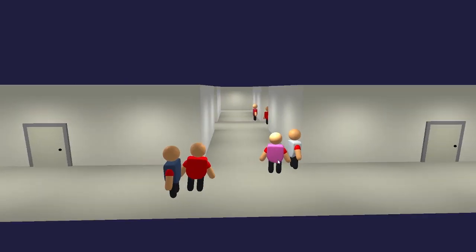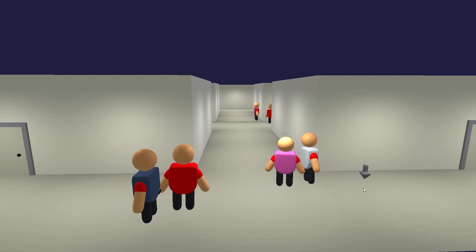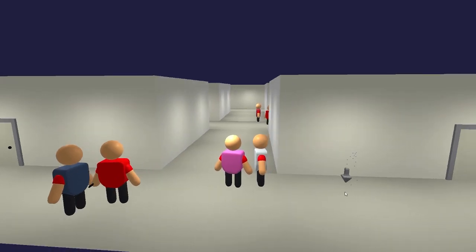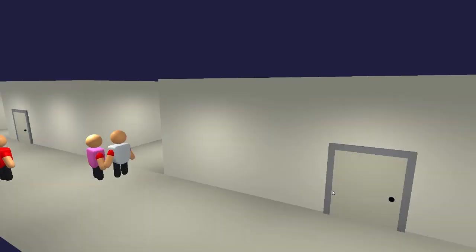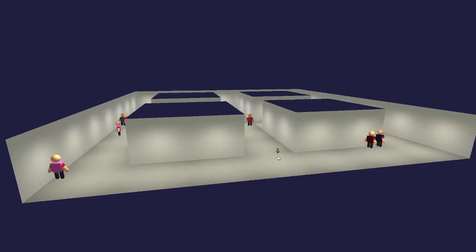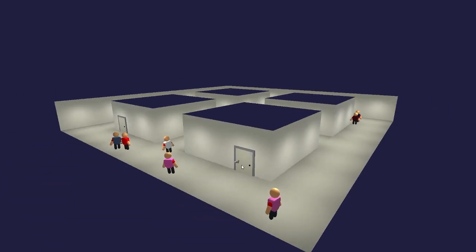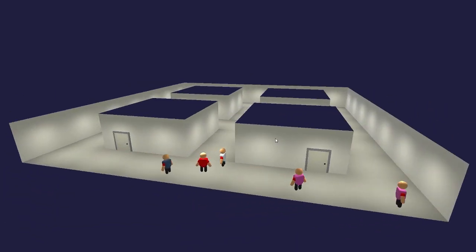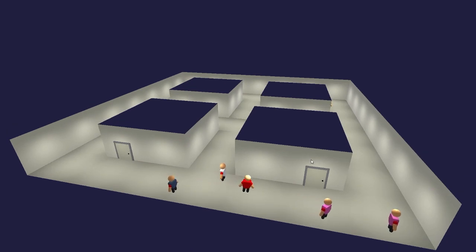I also learned in this build that having both a dynamic rigid body and a nav mesh agent on a game object is a bad combination. The reason being is that it creates a race condition where both components are trying to control the position of the game object at the same time. Always set your rigid body to kinematic if you have a nav mesh on that object.